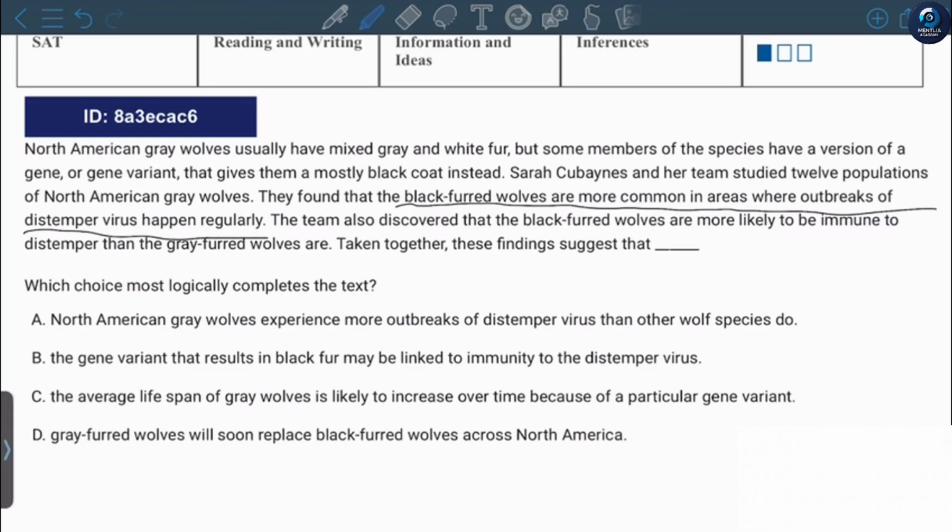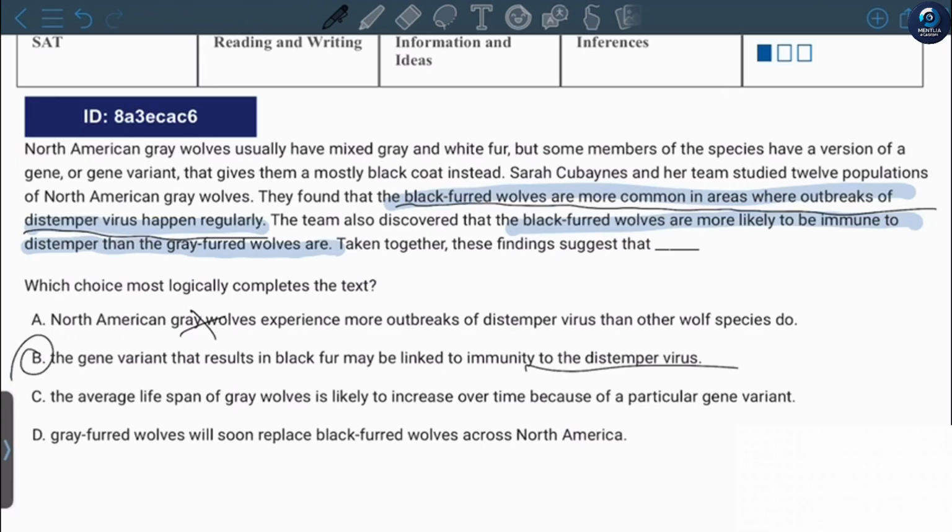Okay, let's highlight this part. The team also discovered that black-furred wolves are more likely to be immune to distemper than gray-furred wolves are. Taken together, these findings suggest that black-furred wolves probably had more outbreaks before, so right now they are immune to that. The gene variant that results in black fur may be linked to immunity to distemper virus.